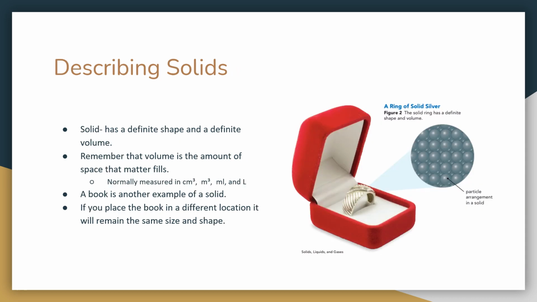Describing solids. So a solid has a definite shape and a definite volume. Remember that volume is the amount of space that matter fills. It's normally measured in cubic centimeters, cubic meters, milliliters, and liters. A book is another example of a solid. If you place the book in a different location, it will remain the same size and shape. So a ring of solid silver. The solid ring has a definite shape and volume. The particle arrangement in a solid, as you can see in this image, is very uniform. Everything's very tight, close, compacted. Everything's very tight together.